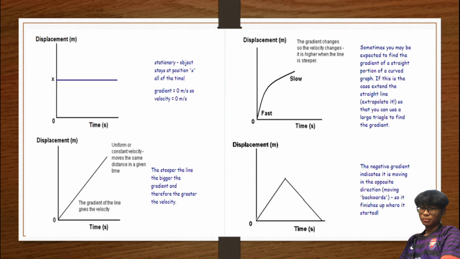So means kat sini kita tahu dia start from 0. So dia bergerak ke satu tempat. Bila sampai tempat tu, kalau negative gradient ni dia indicate macam dia berpatah balik kepada tempat dia yang asal. So means dia returns back to their initial state. Maksudnya dia bergerak kepada tempat yang dia bermula. Dia return back tempat yang dia start. So tempat start tu juga merupakan dia punya finish untuk dia.